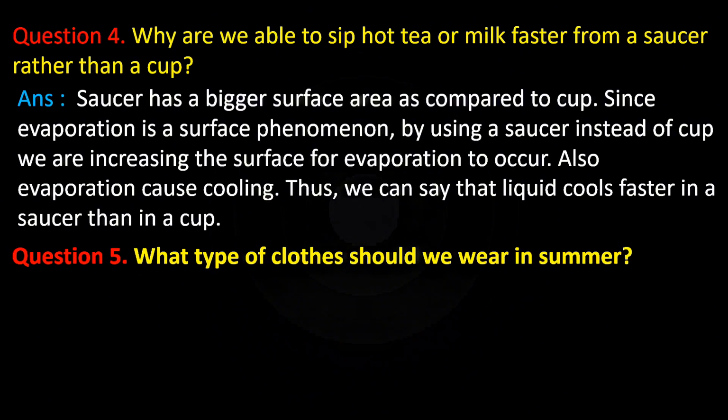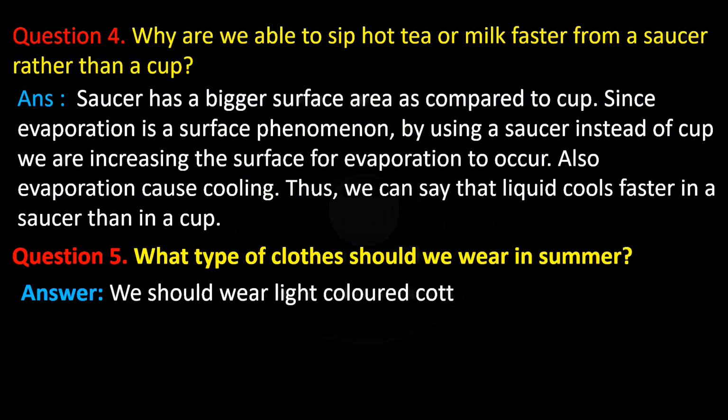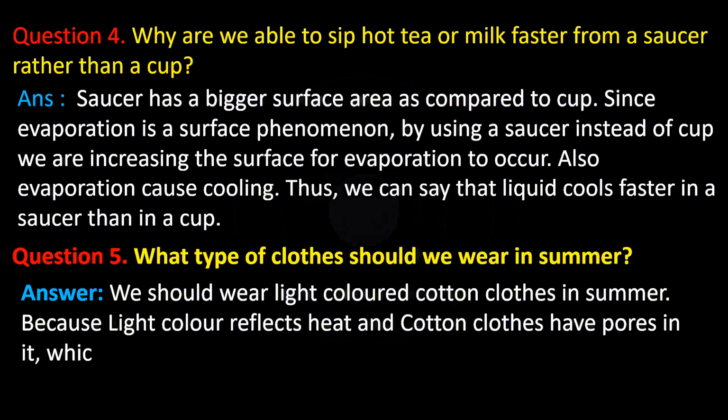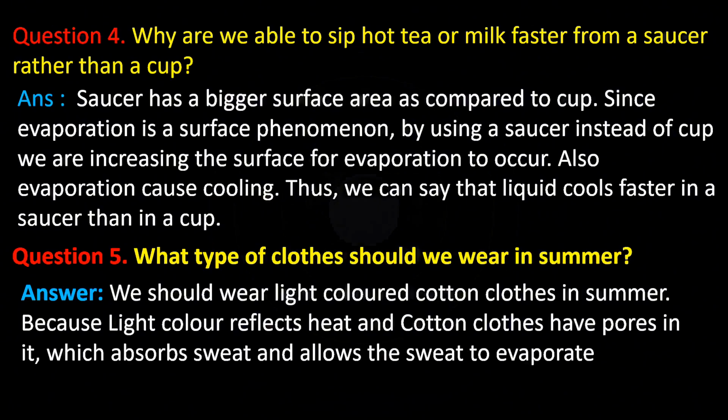Question number 5. What type of clothes should we wear in summer? We should wear light colored cotton clothes in summer because light colors reflect heat and cotton clothes have pores in them which absorb sweat and allow the sweat to evaporate faster, thereby giving a cooling effect.